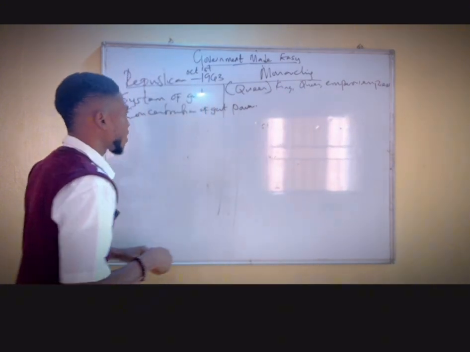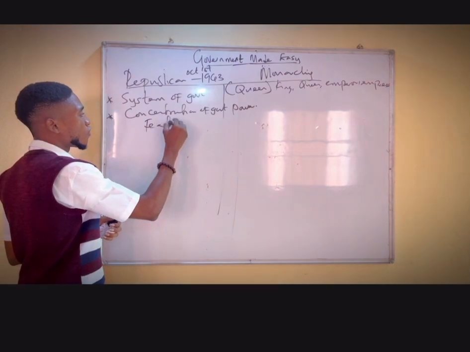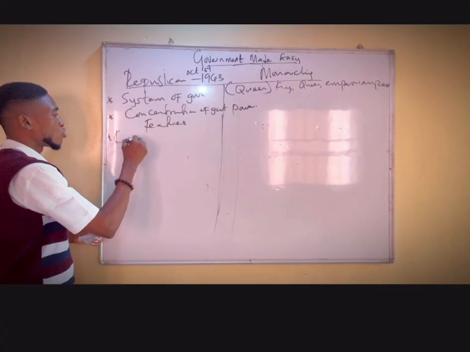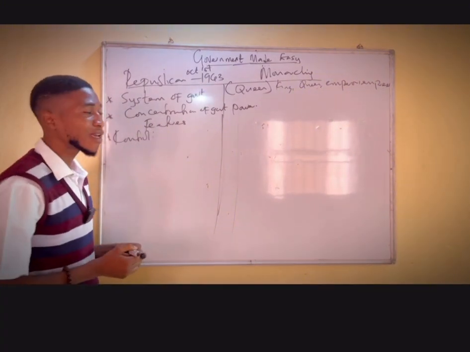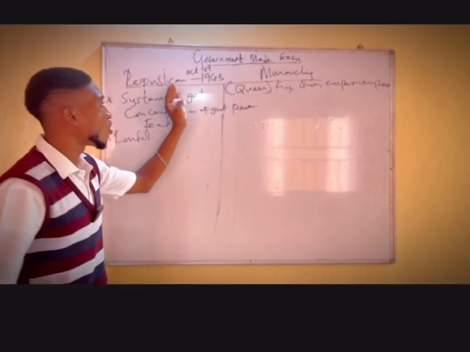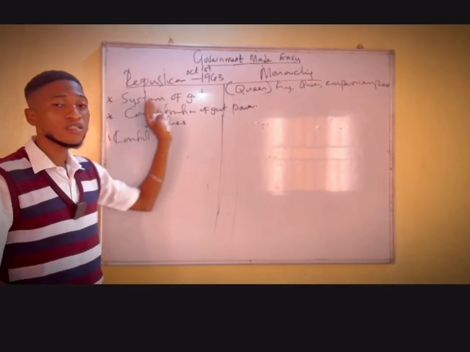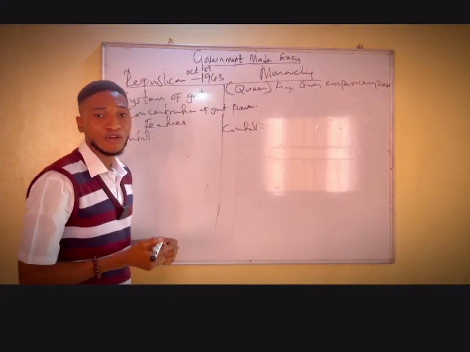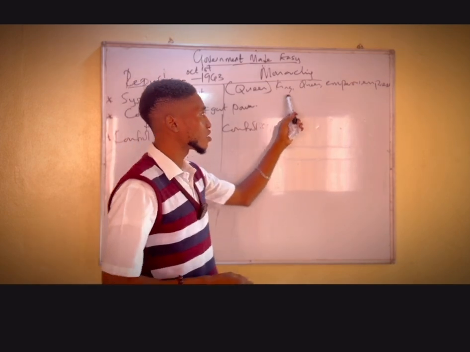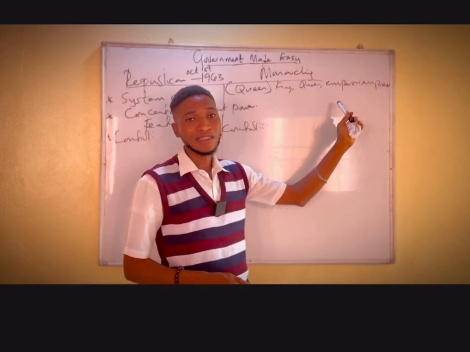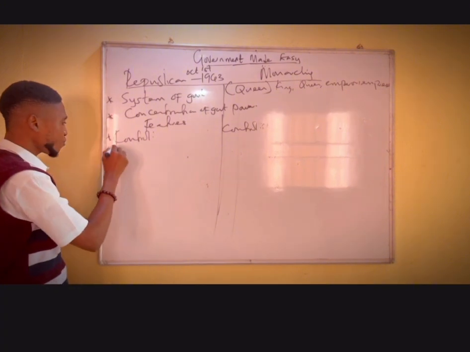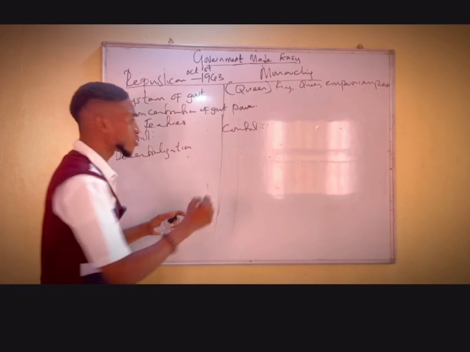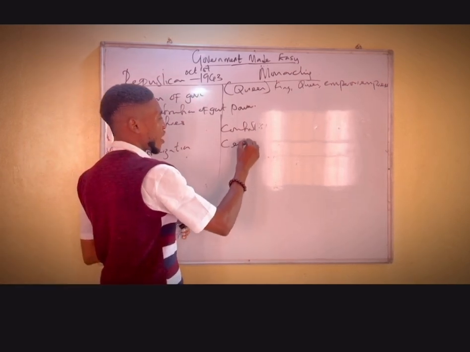Now, with that in mind, what are the features of these systems of government? One, we have control. The system is controlled by a president who is in charge of all the activities in the state. So here too, we also have control. The system is governed and controlled by a monarch who is a king, queen, emperor, or an empress. Over here, we are going to have decentralization. Then here, since I want the opposite, we are going to have centralization.